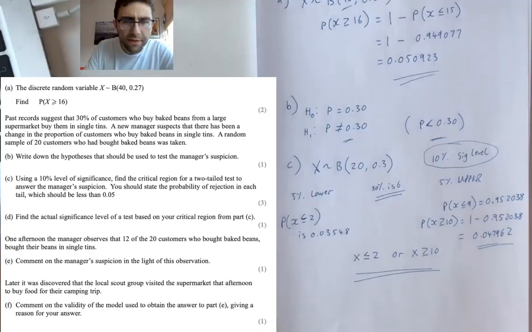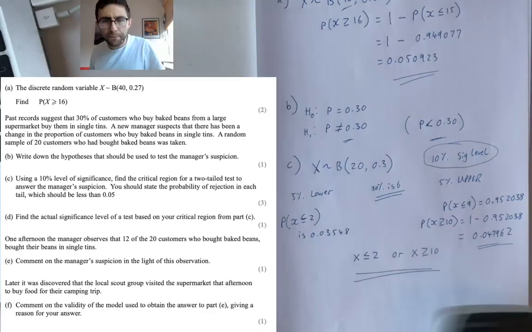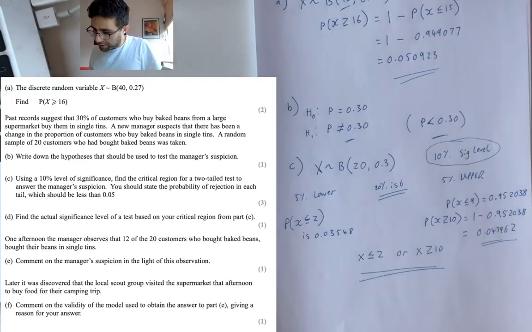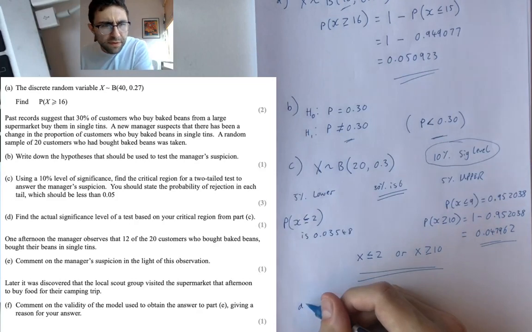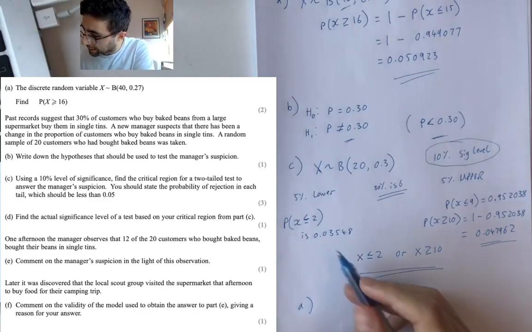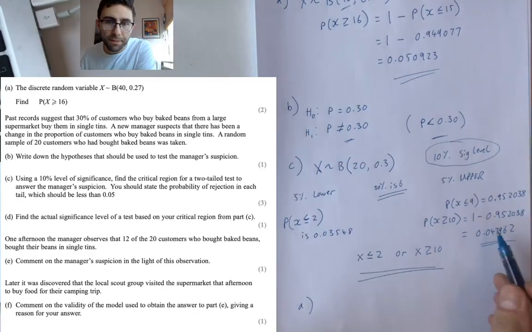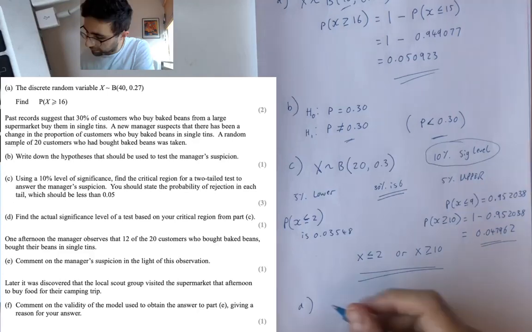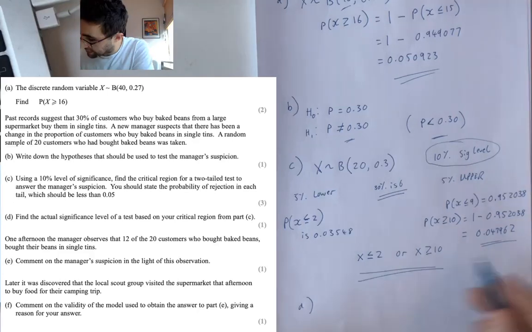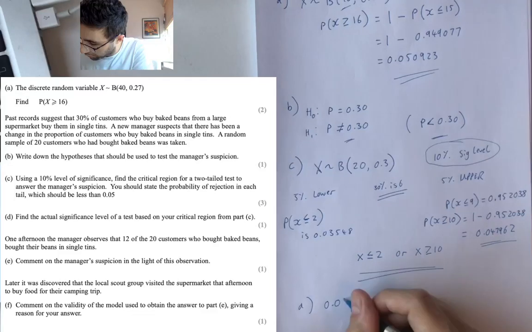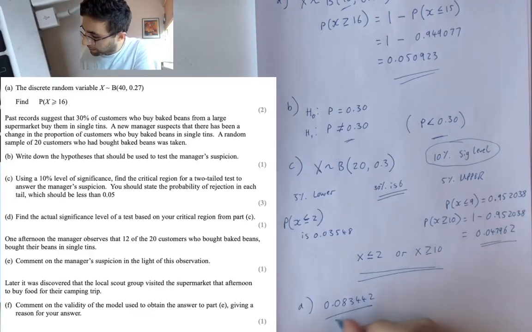Okay, then it says, what's the actual significance level? Well, I'm probably not going to talk more about that. All we need to do is add those 2 numbers we had from before. So yeah, that's for D, right? It's just adding the lower end probability and the upper end probability. So the probability that's down there is, yeah, I'm not going to write it out again, but if you add them, both the lower and upper, you get that.